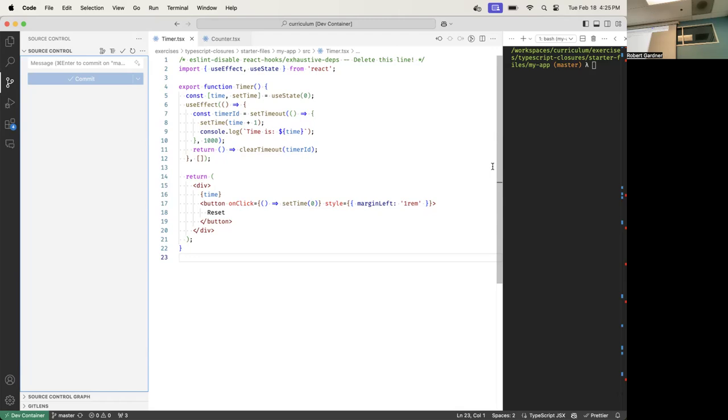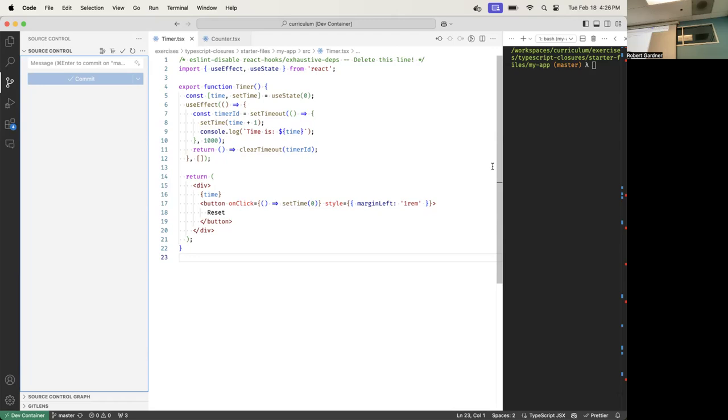So setTime goes in this function's backpack and it goes in this function's backpack. If we have two functions away from each other, can they still access it? They can both, because it's in scope. There's nothing stopping it from accessing it. It's just the same variable gets put in both backpacks.